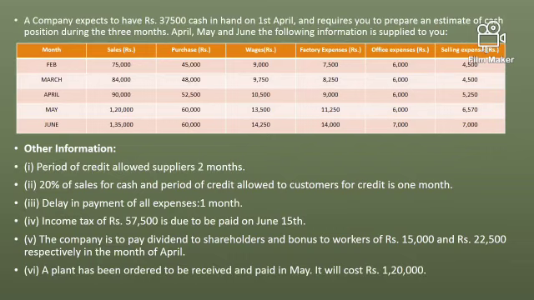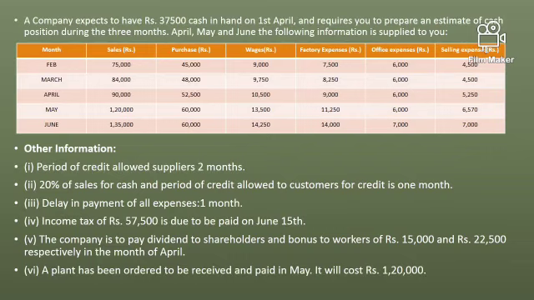Second, sales. Whatever sales the company is making, 20% of the sales amount the company receives in the same month, and the remaining 80% the company receives in the subsequent month, that is the next month. So let's say in February, whatever sales we are making, 20% of the amount we will receive in February itself, and the remaining 80% we are going to receive in the month of March, and so on.